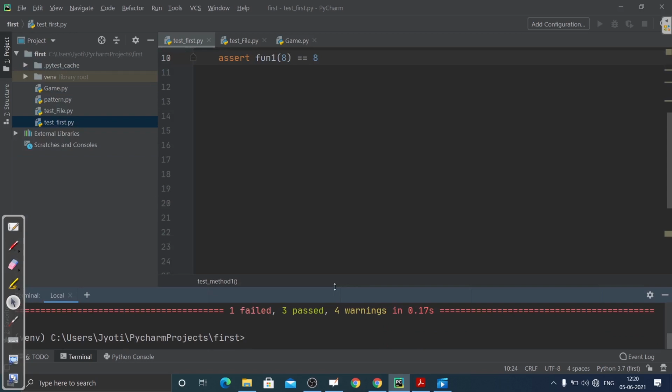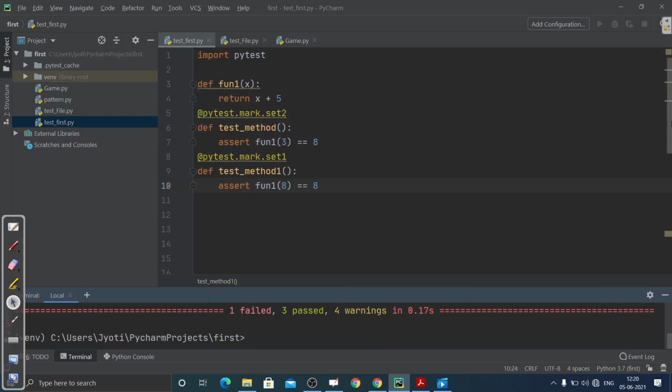So this is how we can run multiple test files at once, by just writing py.test. It will run them. But what if I want to run a specific Python file? For that I need to specify the name. It can start with test or end with test, but suppose I want to run game.py like test code. For that I need to specify the name. In the case of Python files it can work, but not in the case of methods.